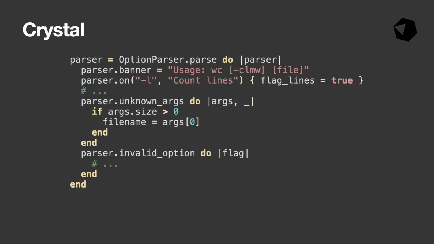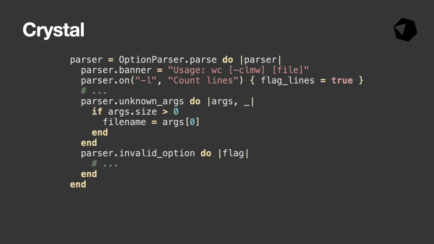I've never written Ruby, so Crystal's my first foray into this style. It has a very nice standard library including command line argument parsing, probably the most elegant of all of them in terms of API design. I like that, unlike some of the other languages, unknown arguments can be explicitly handled to get our file name. I was a bit confused about how to implement this at first though. It isn't emphasized in the documentation.